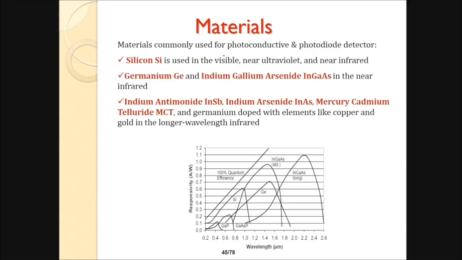Materials commonly used for photoconductive or photodiode detectors: they are silicon, which is used in the visible, near ultraviolet and near infrared, and germanium or indium gallium arsenide (InGaAs). This is for NIR. So visible: silicon; NIR: silicon, NIR: germanium and InGaAs. And indium antimonide (InSb), indium arsenide (InAs), and mercury cadmium telluride, that's MCT, and germanium doped with elements like copper and gold in the longer wavelength, that is far infrared.